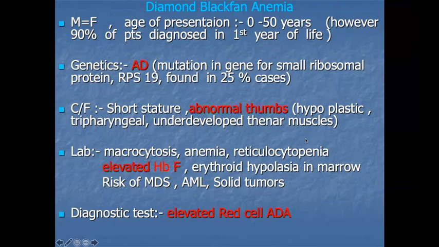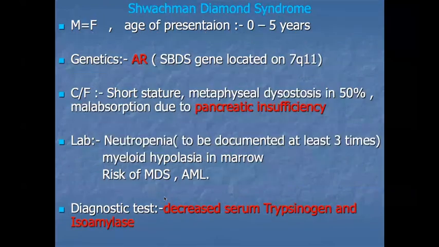Now coming to another disorder, Shwachman-Diamond syndrome. The pronunciation is very difficult. In this syndrome, male and female are equally affected. Age of presentation is 0 to 5 years, and it is inherited by an autosomal recessive pattern. The gene is SBDS, located on chromosome 7q11. The clinical manifestations are short stature, metaphyseal disorders in 50% of patients, and malabsorption due to deficiency of pancreatic enzymes.